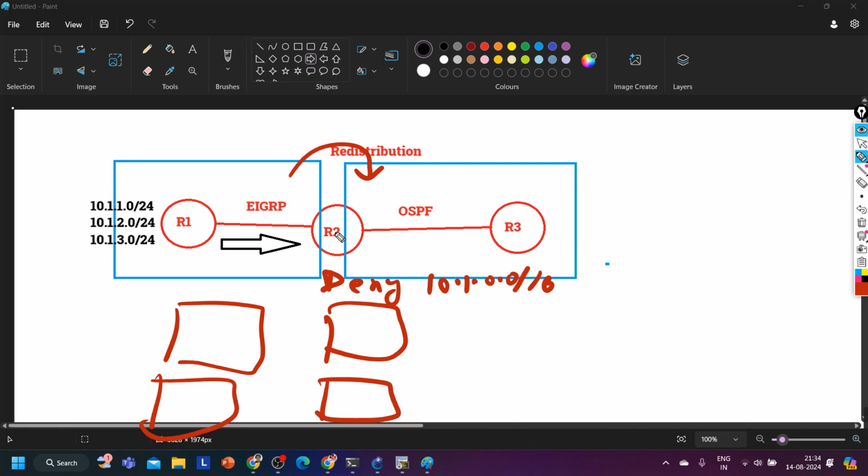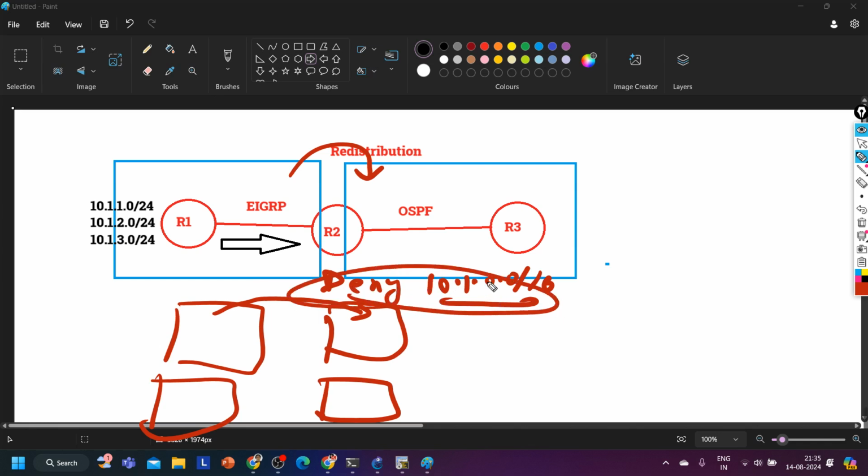So as we are performing redistribution on router number 2, router 2 will copy all routes from EIGRP to the database. So actually this time this router is copying routes directly, network information, subnets. So here it will filter the subnet. Here it will filter the subnet.